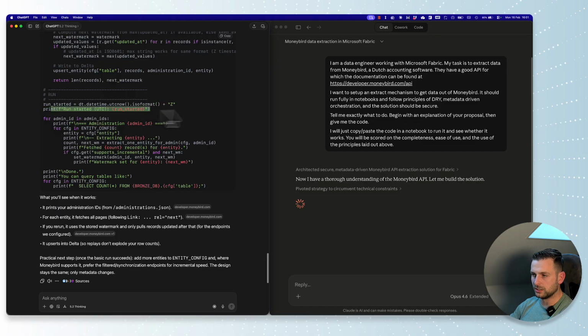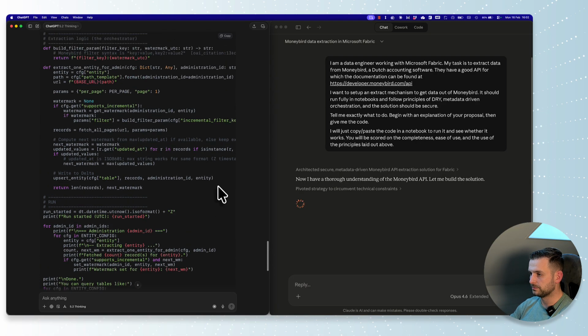It will even tell me when the run started. And then for every admin ID that we have access to with our Verito, this is actually quite cool. It will even put in watermarks for the certain entities, for the certain tables. This is probably to do incremental runs. So if this all works, it will be quite interesting, quite amazing.